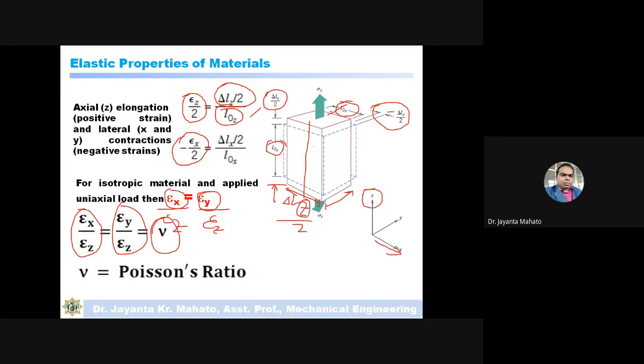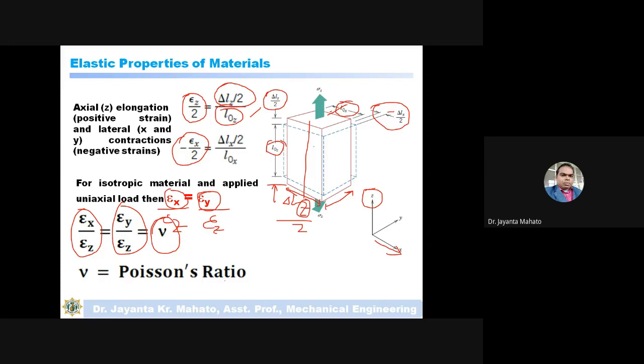So Poisson's ratio is nothing but a ratio of the lateral contraction with respect to the axial elongation.